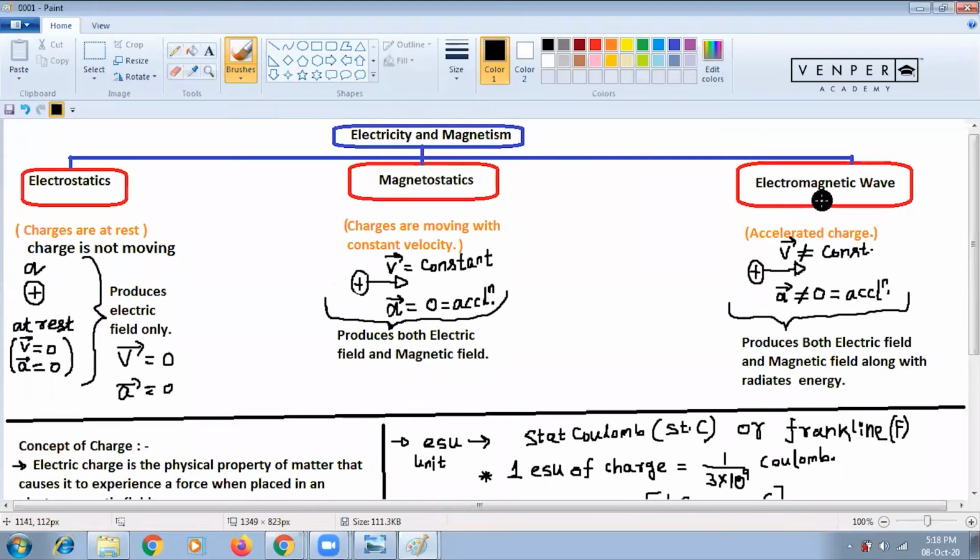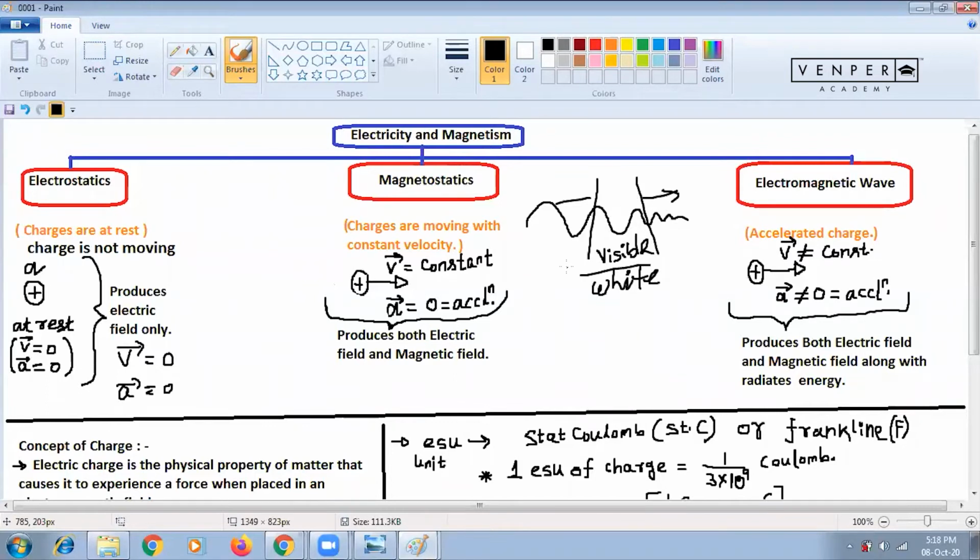An EM wave is like a spectrum. The EM wave spectrum, everyone listen. In optics you will study this, about dispersion. The electromagnetic spectrum is a spectrum like this. It is a wave structure. Everyone see this. Some part of the wave we can see. That is called the visible part, which you can see. That is your white light. You can see this white light, but other parts you cannot see.